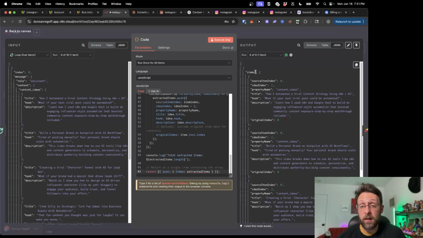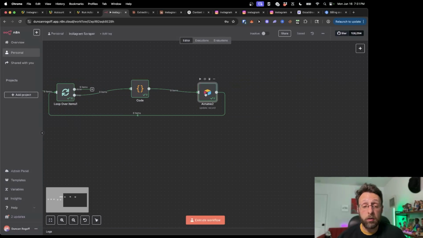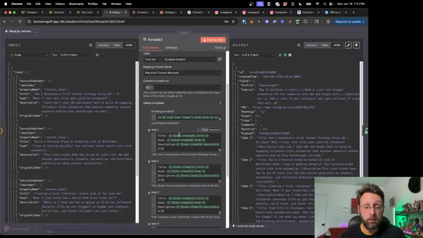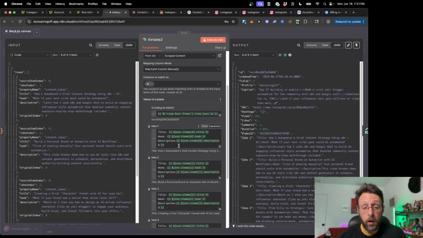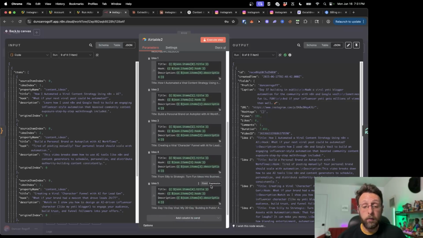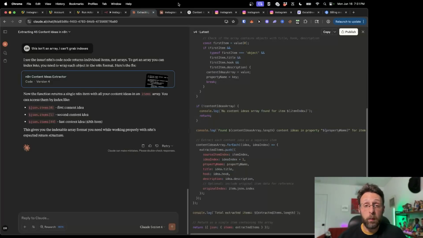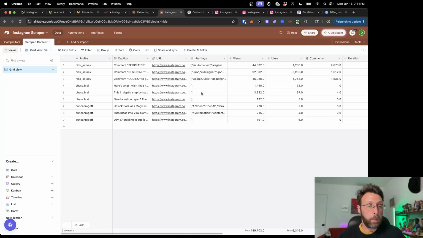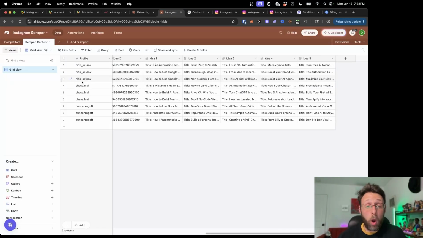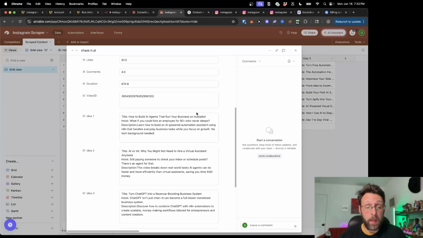Everything is nested inside of this items array. So now when we come into this Airtable node, we basically have JSON.items 0, 1, 2, 3, 4, and every time we have this really predictable format. So when we come back into Airtable here, you basically have all 9 of the videos, and if you go into any one of them, we have all the data.